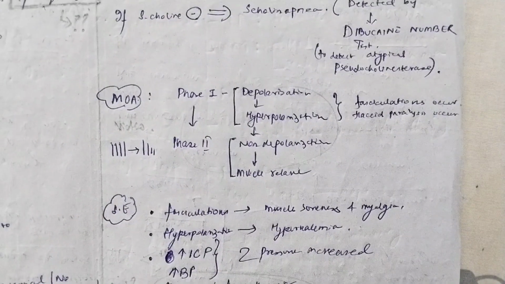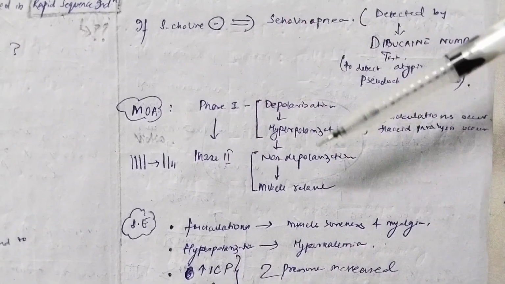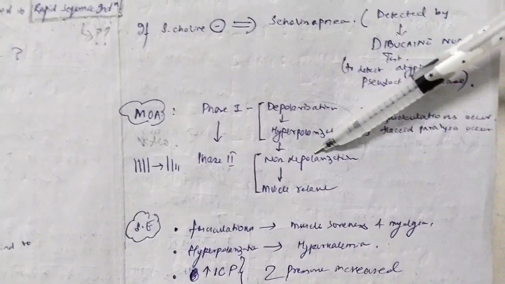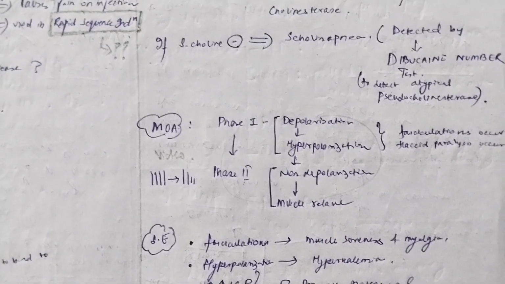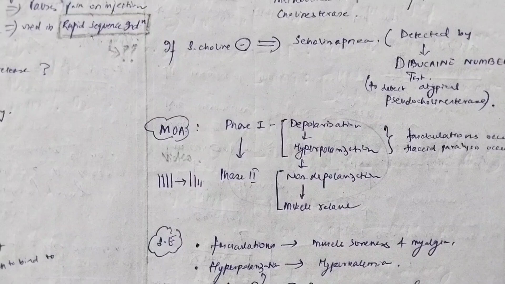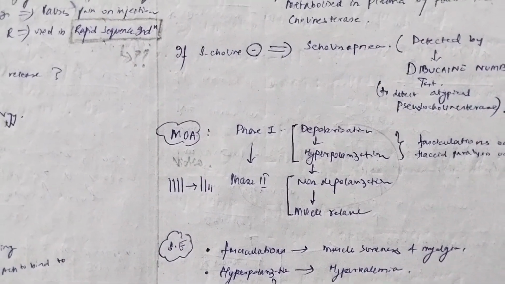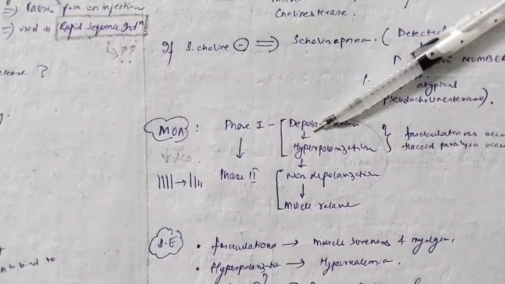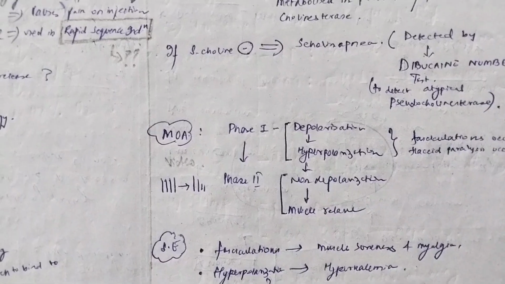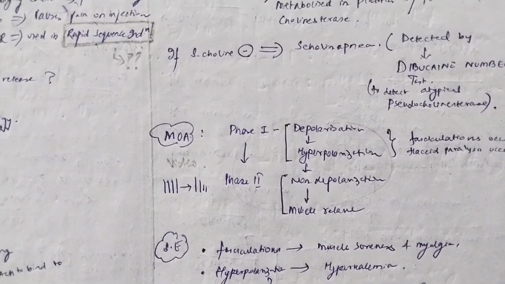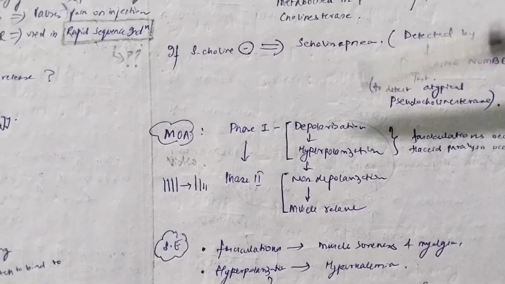Now, what is the mechanism of action of succinylcholine? Basically, there are two phases by which it acts. Phase 1 involves depolarization and then hyperpolarization, and phase 2 involves non-depolarization and muscle relaxation. Succinylcholine is very similar to acetylcholine in structure. So succinylcholine binds to the nicotinic receptors at the neuromuscular junction, and acetylcholine does not bind. Once succinylcholine binds, it generates the action potential, so it is causing depolarization. But as I told you, succinylcholine is metabolized by the pseudocholinesterase and not the acetylcholinesterase, so it remains bound to the nicotinic receptors of the neuromuscular junction. So instead of going from depolarization to non-depolarization, it causes hyperpolarization.